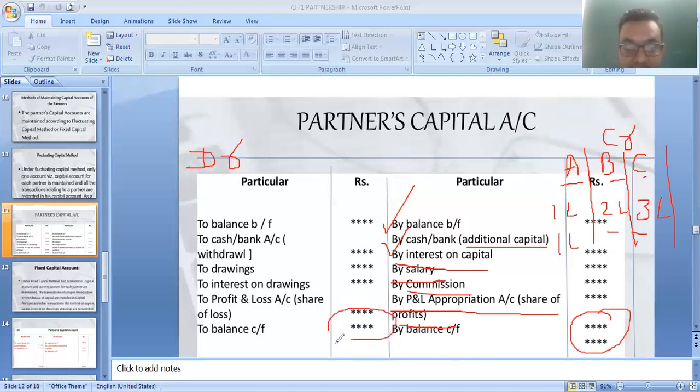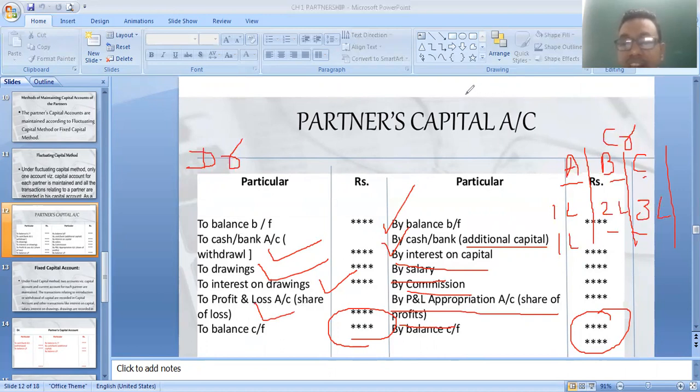Or in the debit side. Okay, now which information do you have to write on the debit side? Any withdrawal from capital is written on the partners' capital account debit side. Cash or bank withdrawn by the partners, drawings, interest on drawings, and divisible loss that you find in the profit and loss appropriation account.